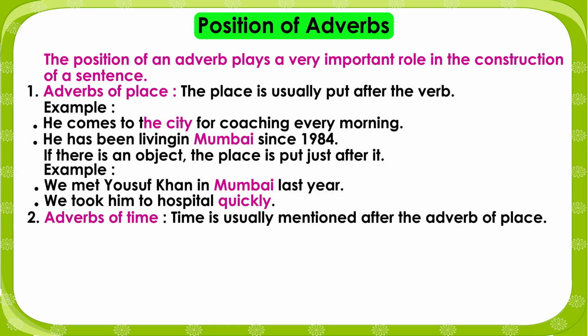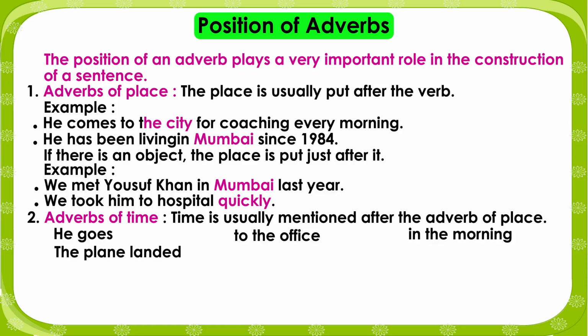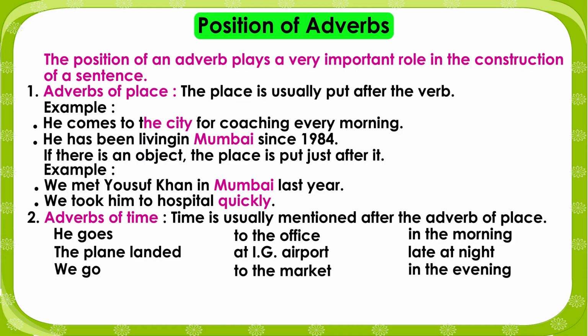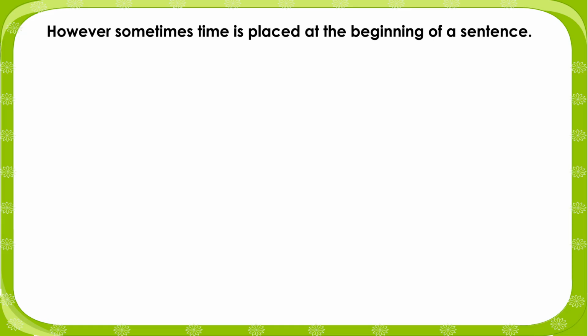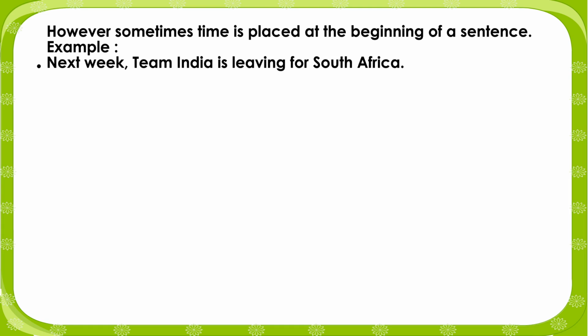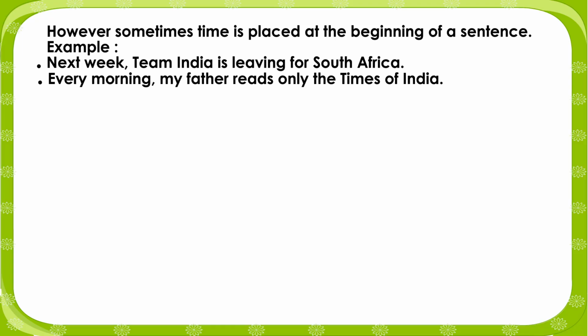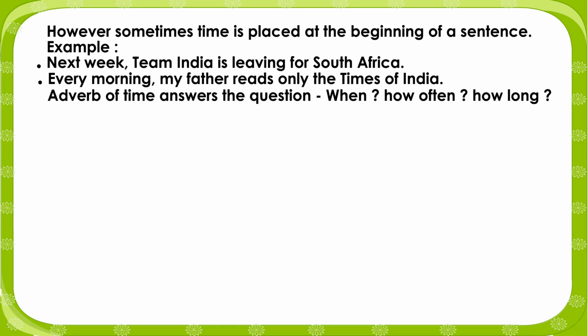2. Adverbs of time. Time is usually mentioned after the adverb of place. He goes to the office in the morning. The plane landed at IG Airport late at night. We go to the market in the evening. However, sometimes time is placed at the beginning of a sentence. Example: Next week, Team India is leaving for South Africa. Every morning, my father reads only the Times of India. Adverb of time answers the question: when? How often? How long?